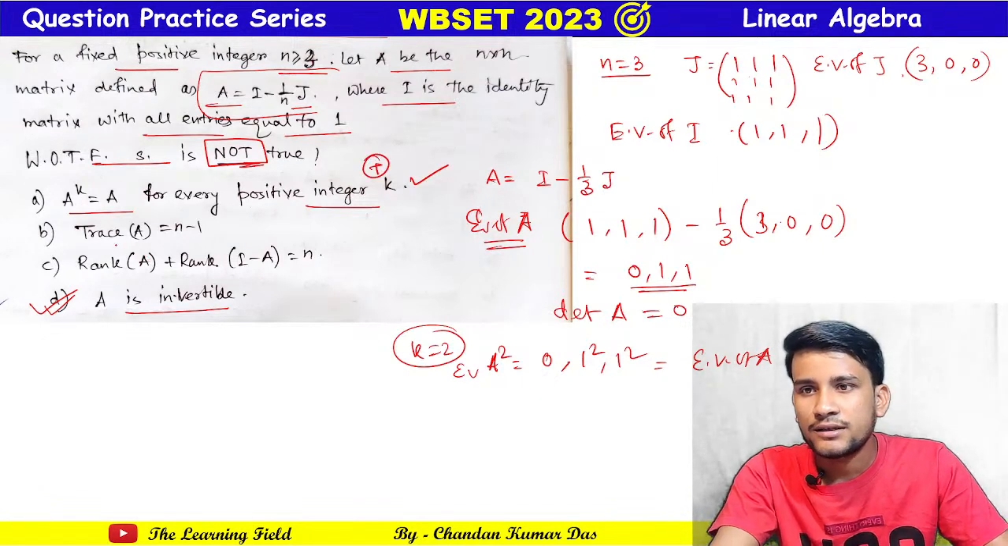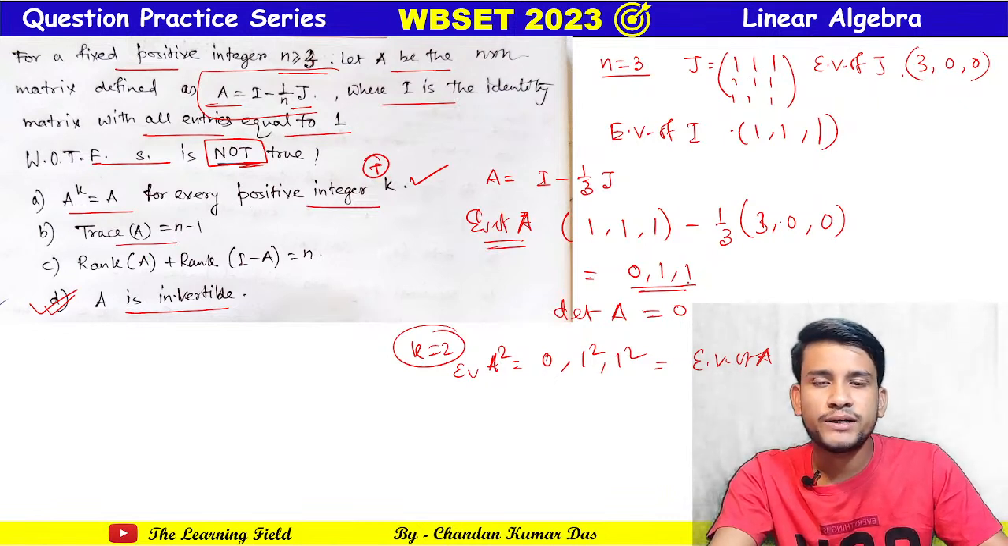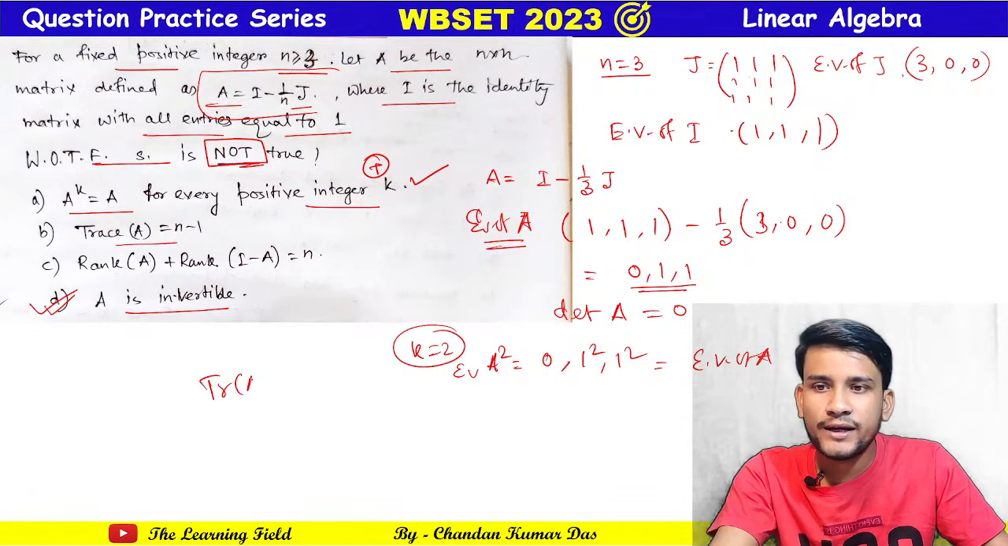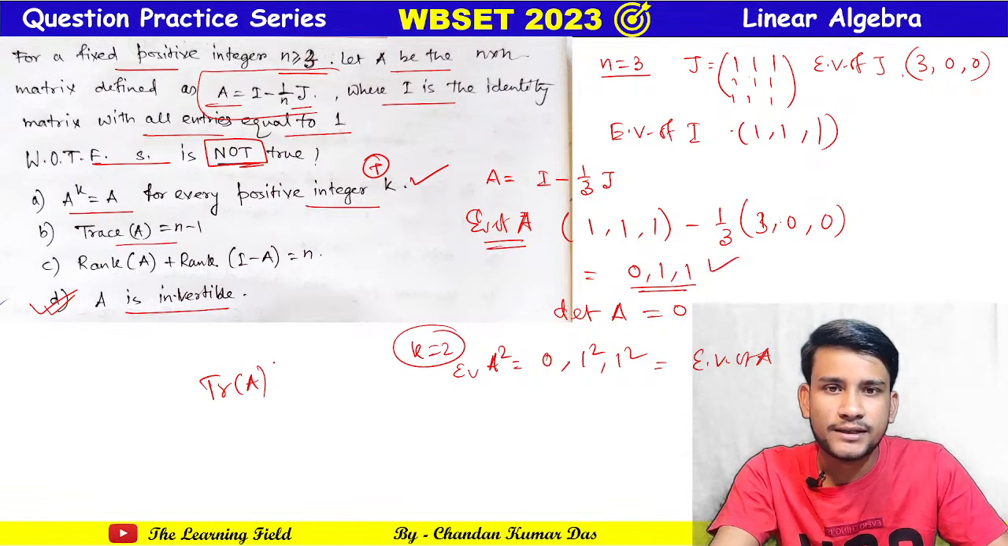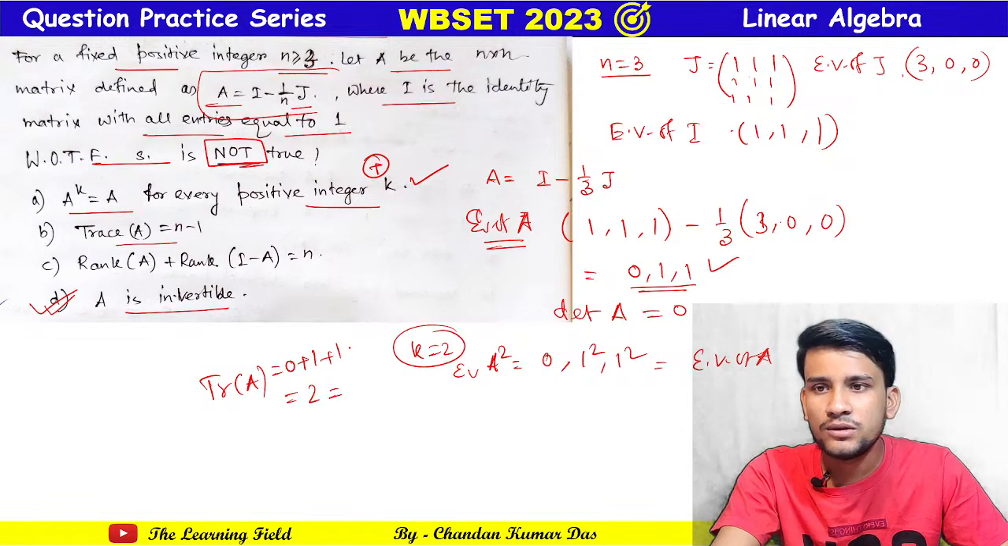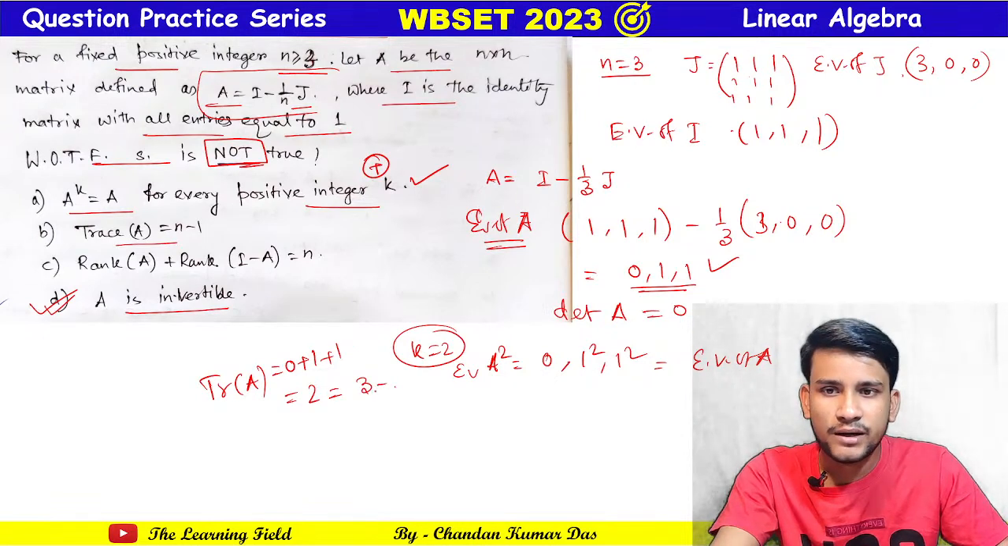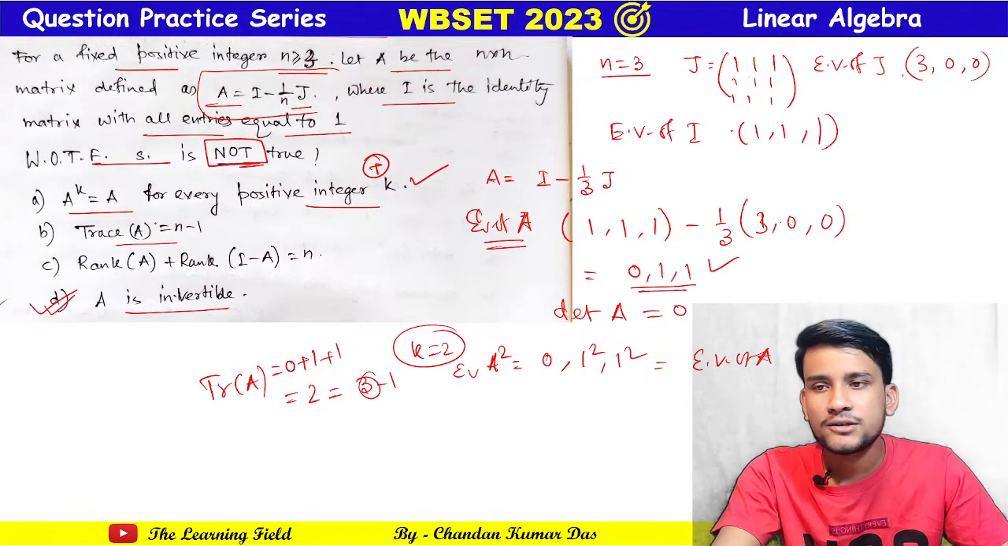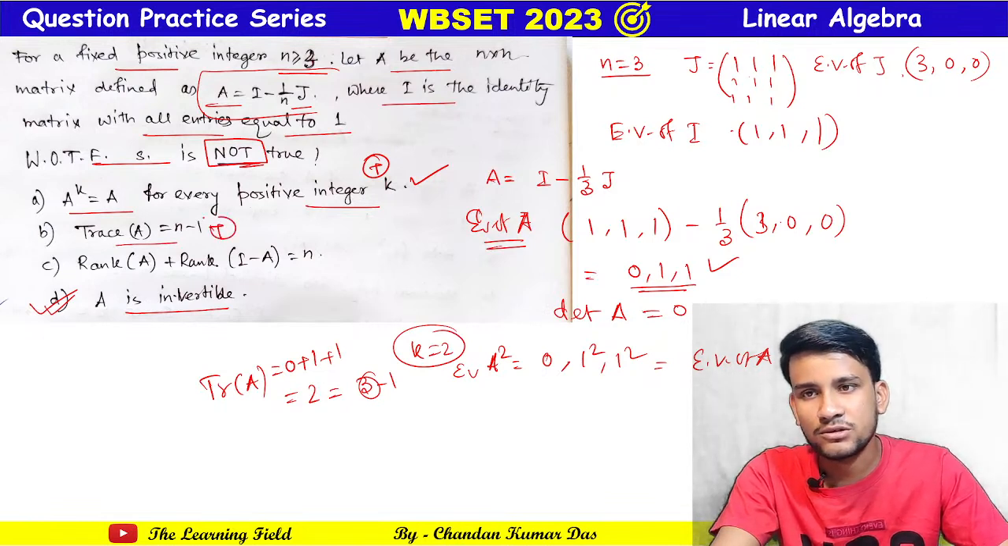And trace of A equals n minus 1. Obviously, look, trace of A is equal to what? Here the trace is 0 plus 1 plus 1, that is 2, which is the same as 3 minus 1, since we took the value of n as 3. Okay, so this is also satisfied, so this is also a true statement.